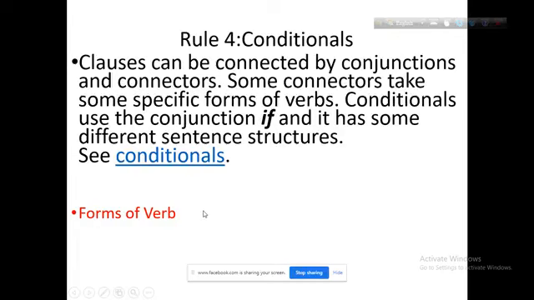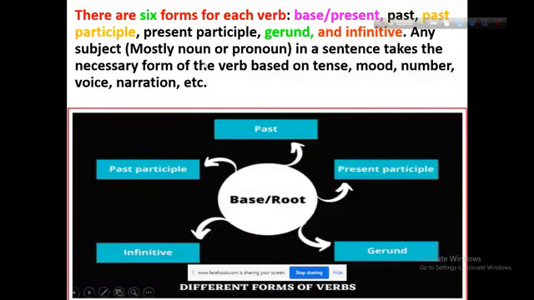Now, what types of verb forms are used in English grammar? There is a short form of it. There are 6 forms of verb.